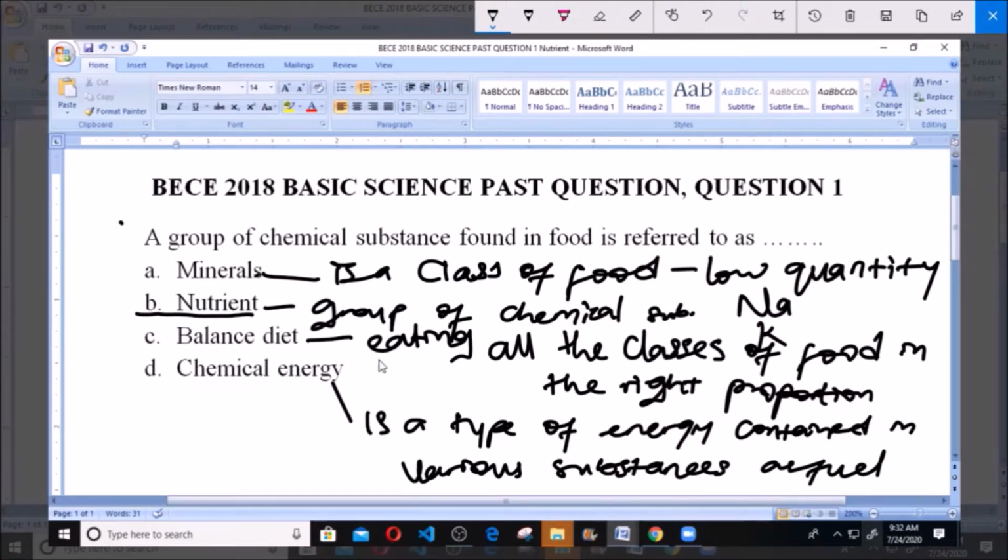Balanced diet is a food that contains all these classes of food in the right proportion, and chemical energy is a type of energy contained in substances we refer to as fuel. And like I said, food contains chemical energy. But the group of chemical substances found in food is referred to as nutrients, and it is nutrients that enable us grow and stay healthy. So our answer is B, nutrients.